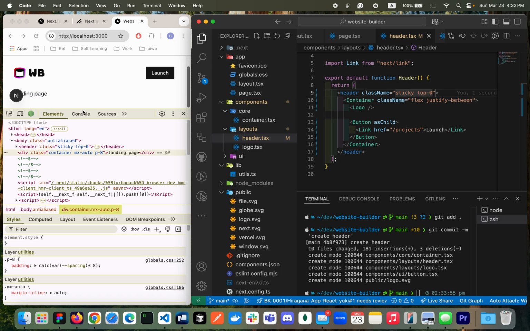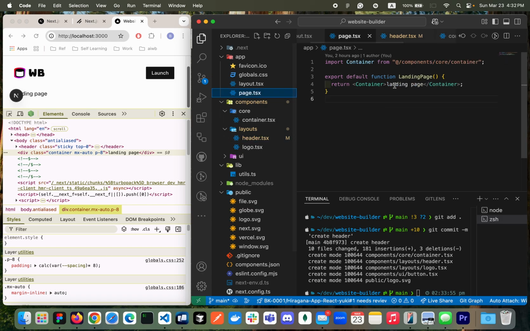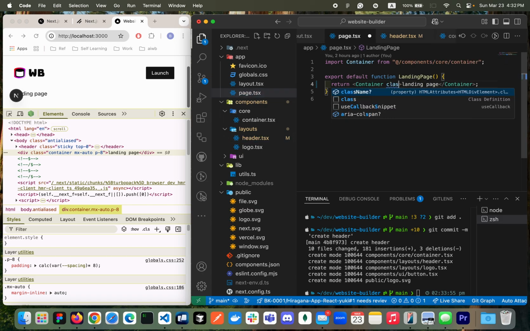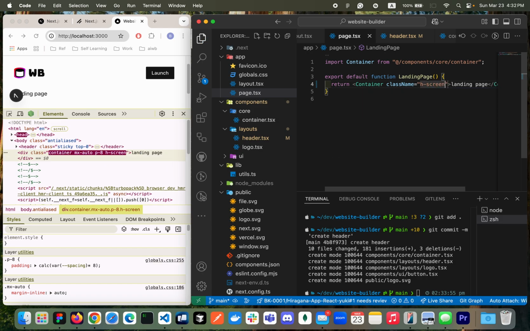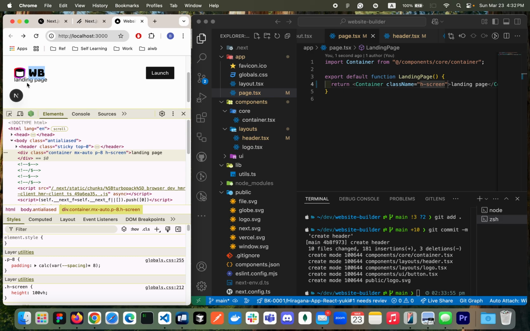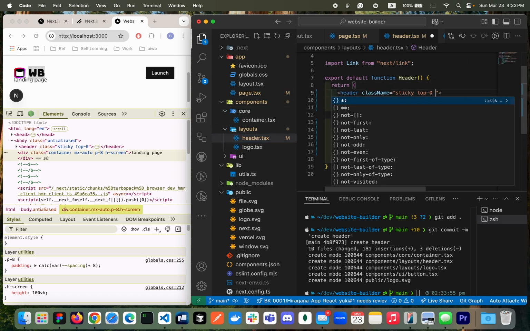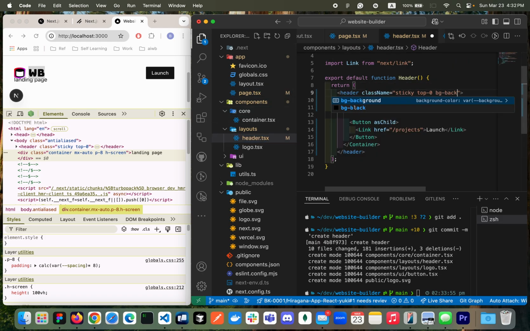And at the same time, when your page is really big, let me give a quick styling here. So let's say height to screen. Then you see the logo and your content are overlapping. To prevent this, we need to give a background color to the header, right? So here I'm going to give bg-background. Yeah, I think that's what I wanted actually.